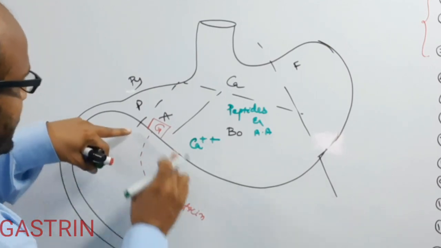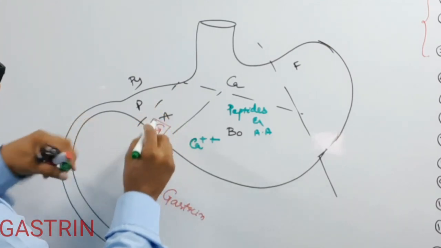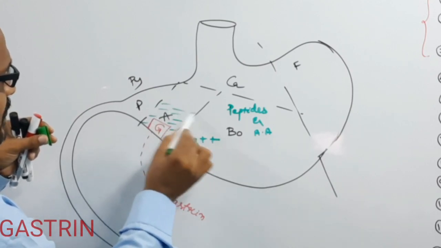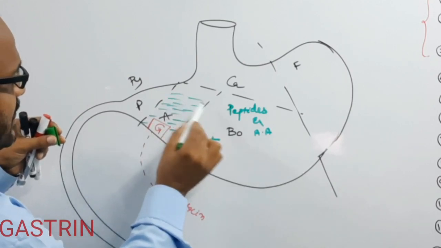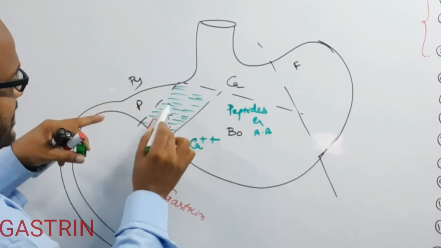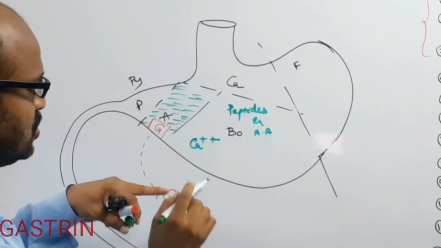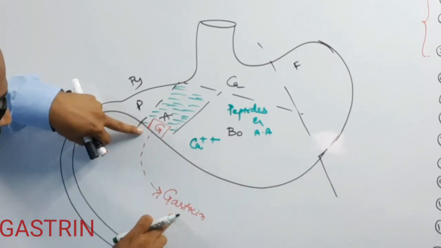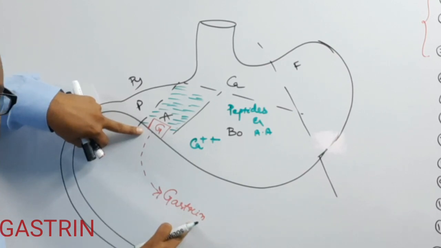Or the distension of the antral region. When food comes inside this region, it may distend. So distension of the antral region may activate the secretion of gastrin.